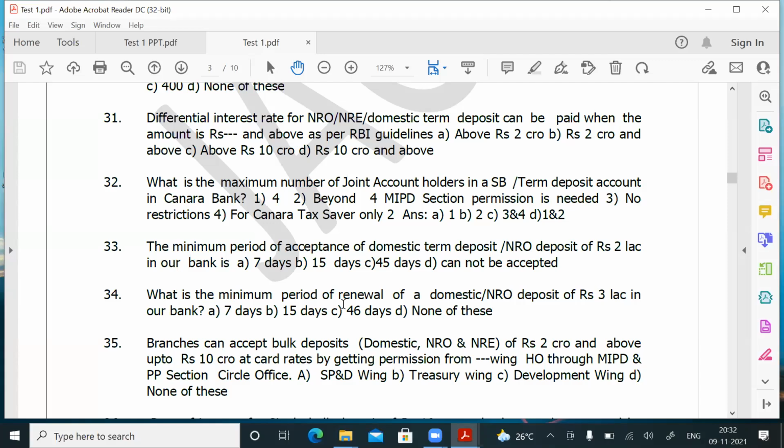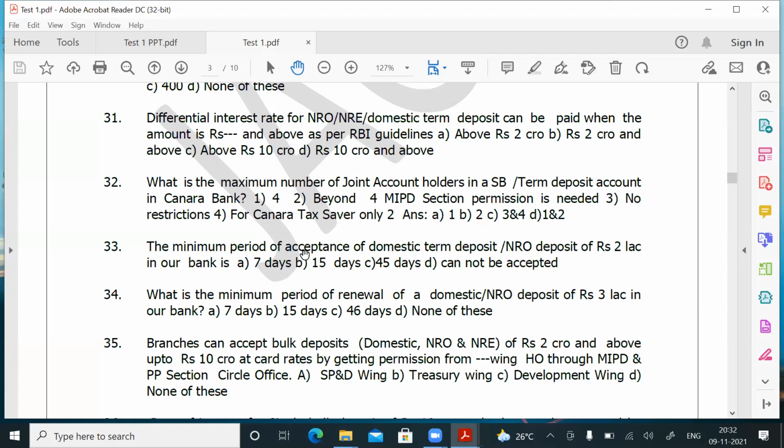If it is new deposit, the minimum period should be 7 days, provided the amount is 5 lakhs. If it is less than 5 lakhs, minimum period should be 15 days. If it comes to renewal, irrespective of the amount, domestic and NRO deposits can be renewed for 7 days. That's what I am telling.